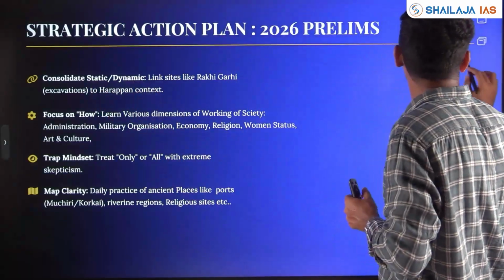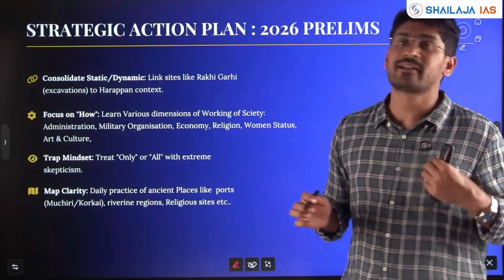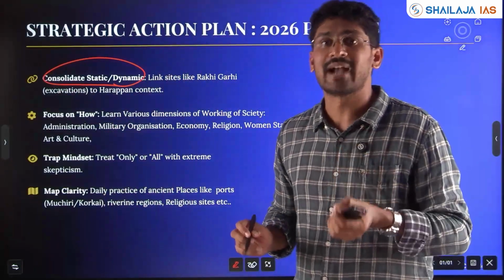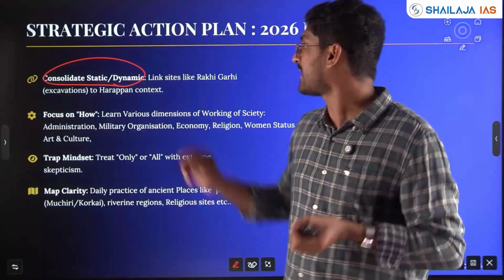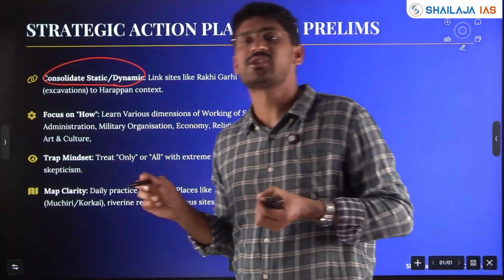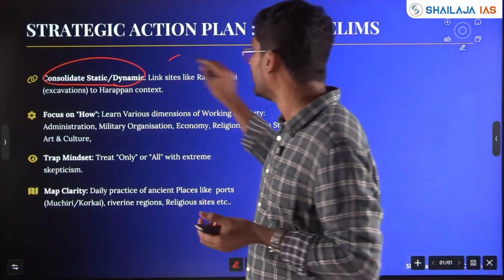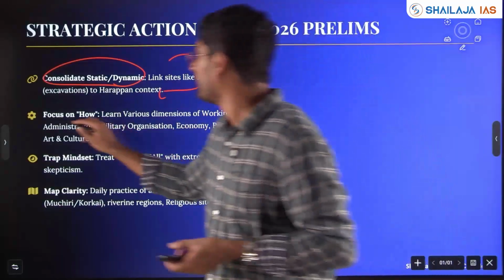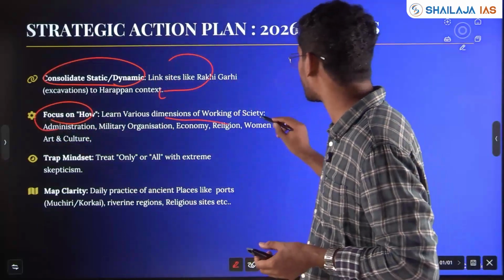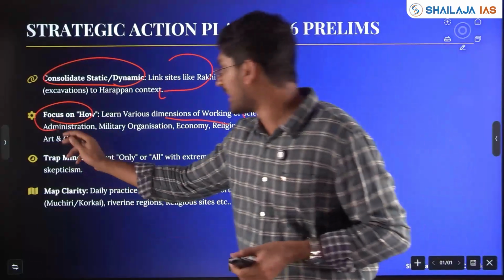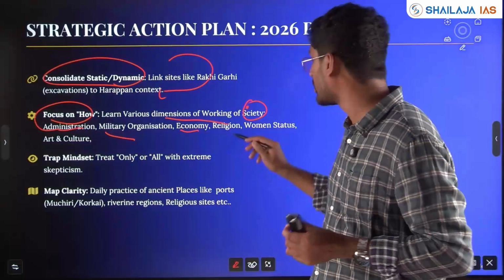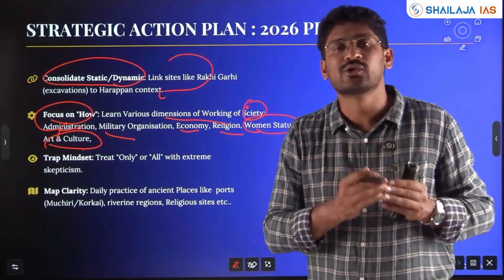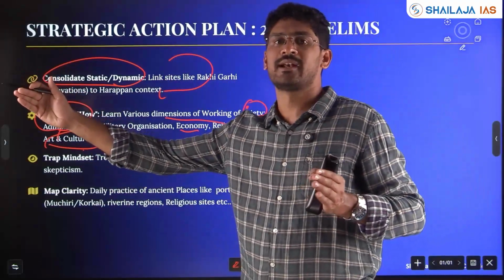Any places in news, like World Heritage Sites, wherever the Prime Minister or President has visited those historical places, that becomes very important. If any foreign dignitaries have visited those historical places, any expedition happened, any new artifacts found will be linked with the static. Harappan, Buddhism, Jainism, it will be linked. Then focus on how, learn various dimensions of working of society. For example, administration, military organization, revenue, economy, religion, women's status, art and culture, all this you link, you study along with when you study the history in timeline.